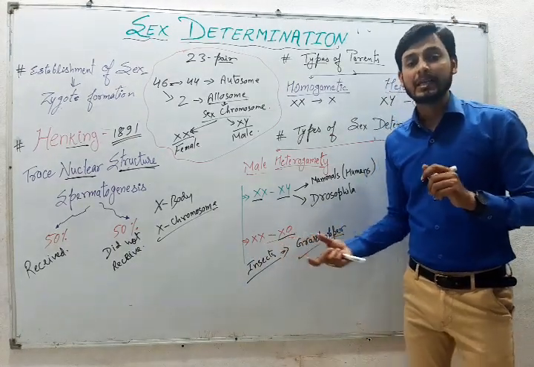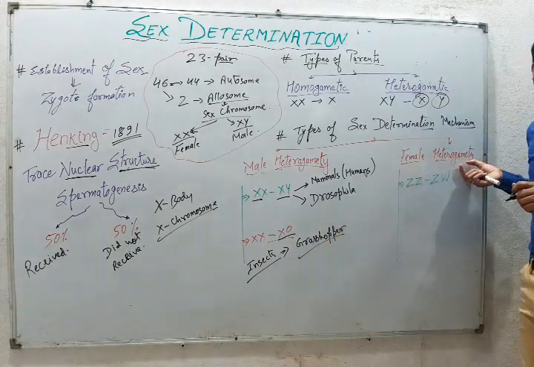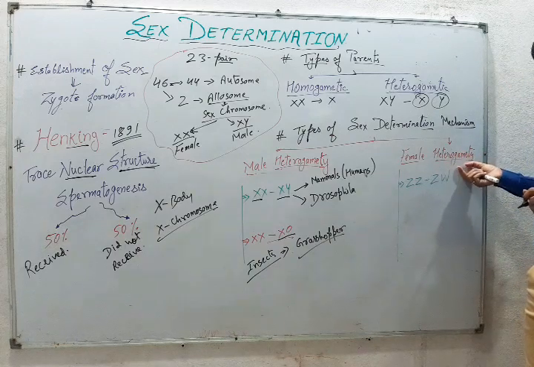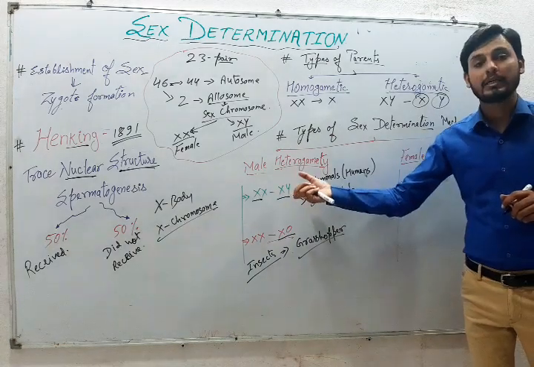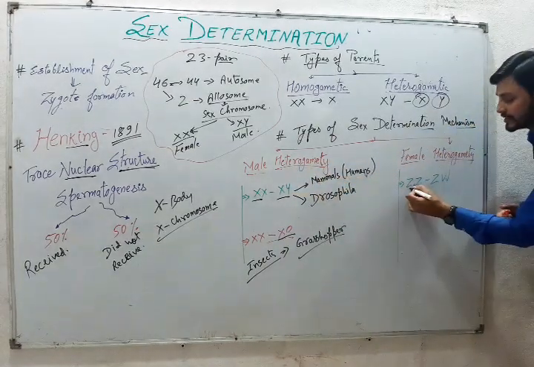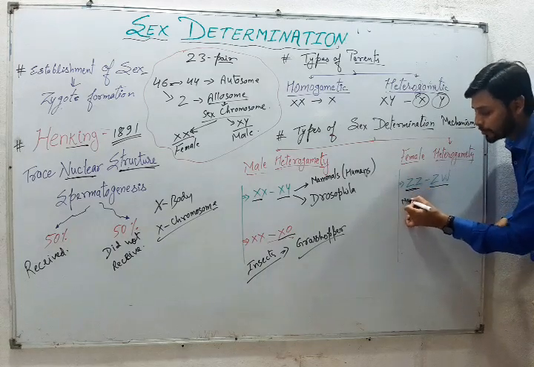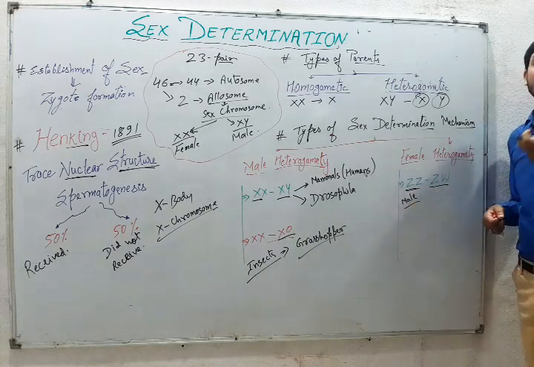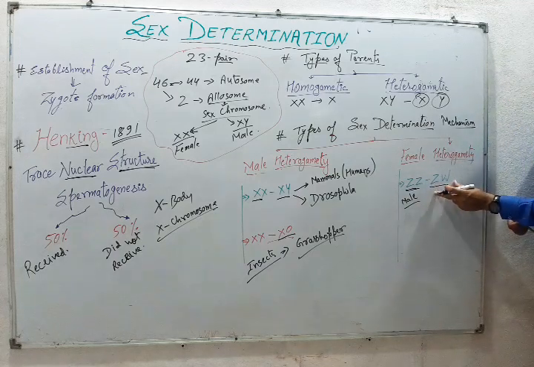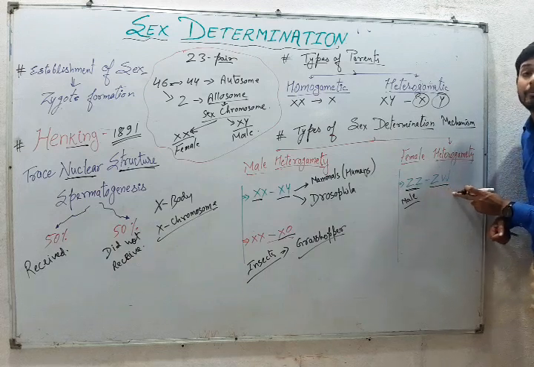Another one we can go through is the case in which the females show the heterogamety. For better understanding and to overcome confusion, we use the alphabets Z and W. Here, ZZ is shown by the male, that is, the males show the homogametic condition, whereas the females show the heterogametic condition, which we represent with the alphabets ZW.